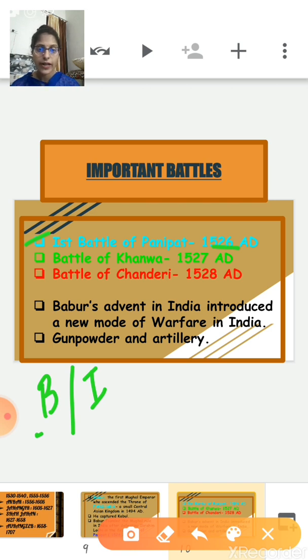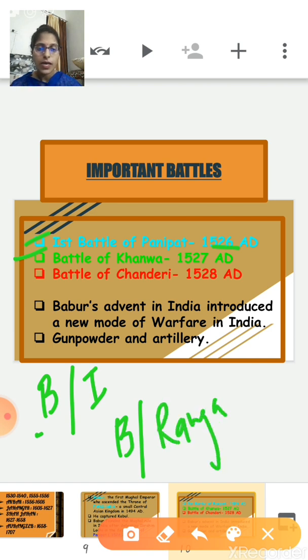The next year, Babur defeated the Rajput ruler Rana Sanga in the battle of Khandwa. In which year? In 1527 AD. The battle of Khandwa made Babur's position stronger in the Delhi and Agra region.